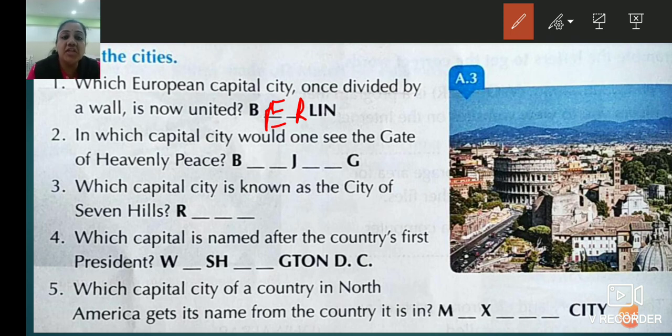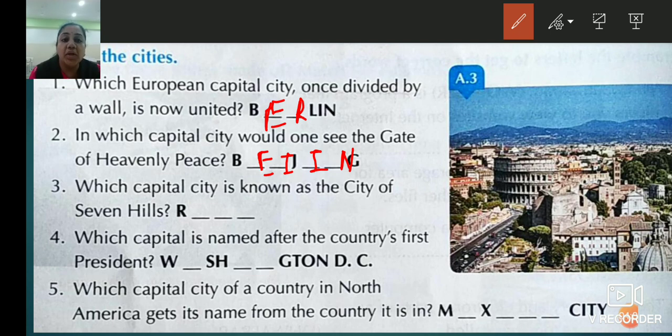Next, in which capital city would one see the Gate of Heavenly Peace? The answer is B dash dash J dash dash G. What is the name of the city? It is Beijing. So we'll write B-E-I-J-I-N-G. It's Beijing.